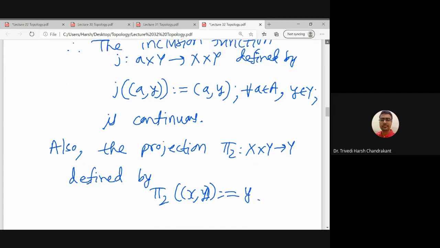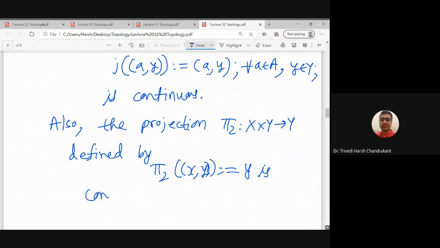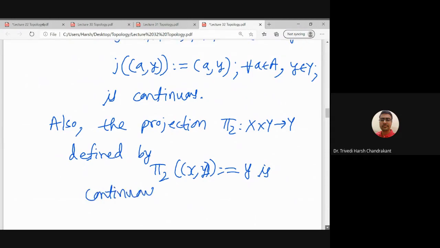So it sends (x, y) to y, the second coordinate. Projection on the second coordinate is a continuous function. We have already verified that if I have a product space X cross Y, and I take the projection on the second coordinate, then it is always a continuous function. It is also open.